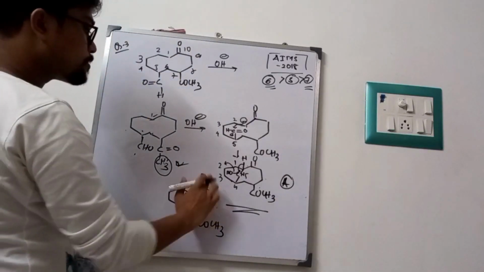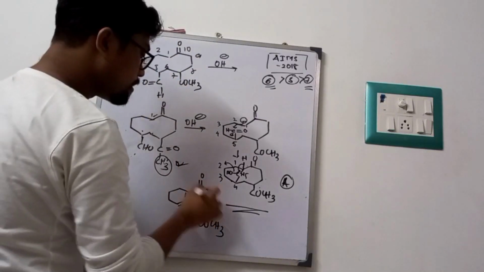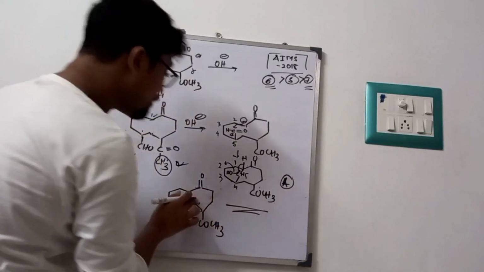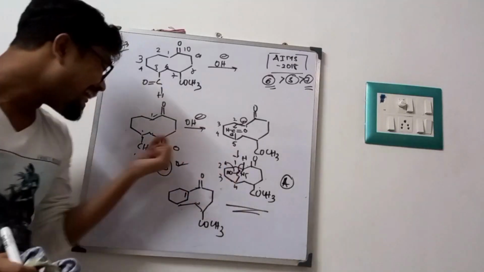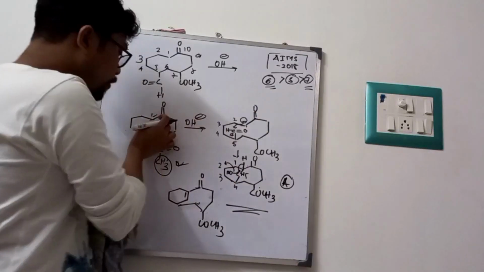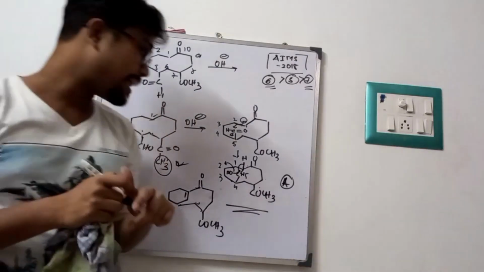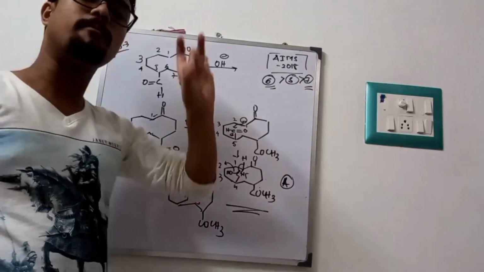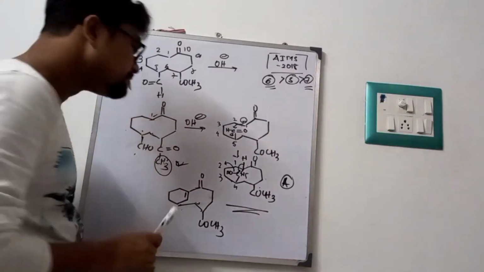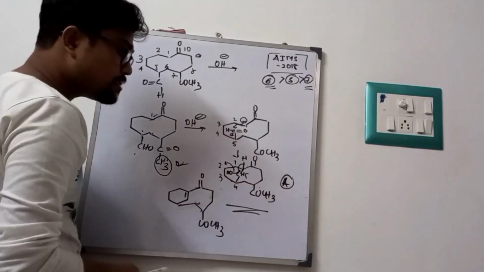This has lots of concepts. First, the concept that a 6-member ring will form predominantly rather than a 5-member or 7-member ring. Then aldehyde is more reactive than ketone. That is why this enolate, this one enolate, will attack this aldehyde. And after that, we will see the formation of a fused compound, that means a 6-member ring with a 7-member ring, and here a ring fusion has occurred.